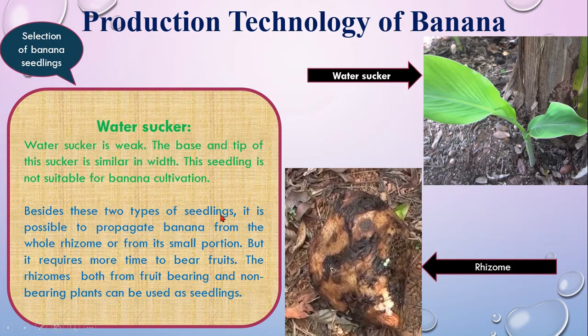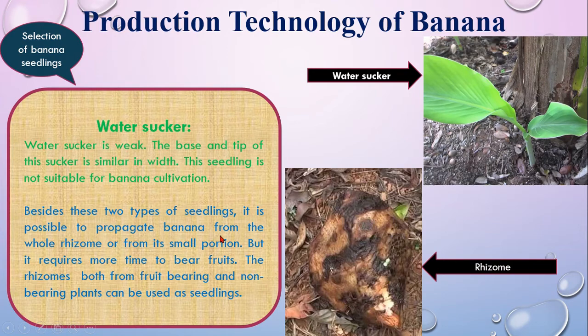Besides these two types of seedlings, it is possible to propagate banana from the whole rhizome. This is the picture of a rhizome or its small portion. If you cut the portion and sow this whole portion, then the banana plant will grow, but it requires more time to bear fruits. The rhizomes from both fruit bearing and non bearing plants can be used as seedlings. So we can find here three types of seedlings of banana, which are sword sucker, water sucker, and rhizome. But the best is sword sucker.